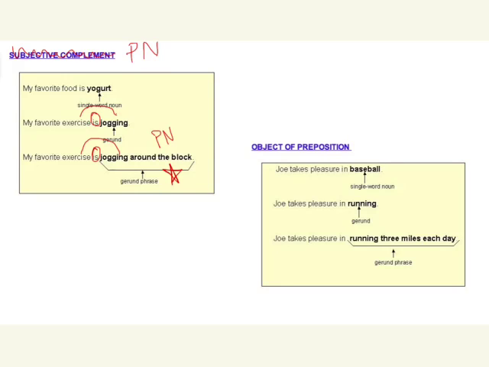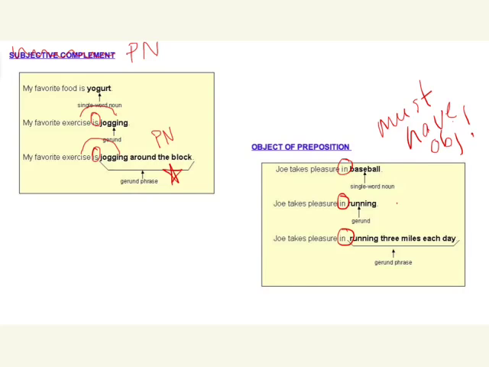And also, gerunds can act as objects of the preposition. Anytime you have a preposition, it must have an object, and that object is always a noun. Because gerunds can act as nouns, they can be the objects of prepositions.